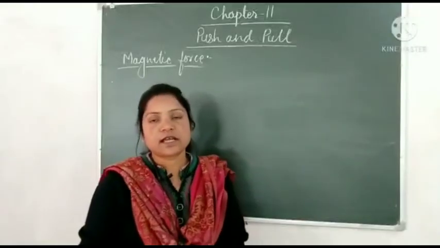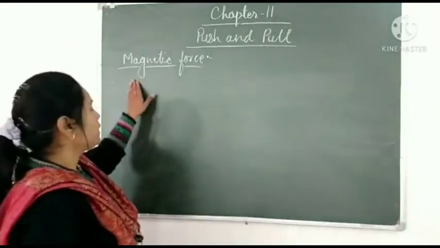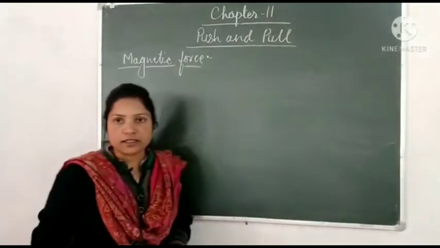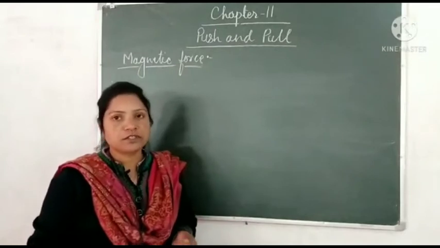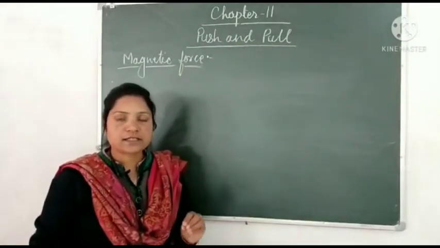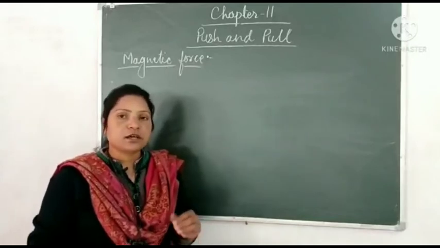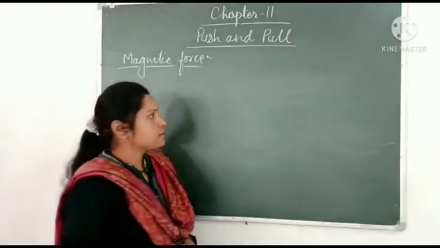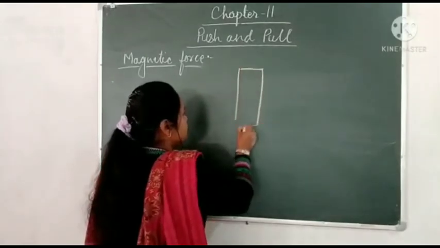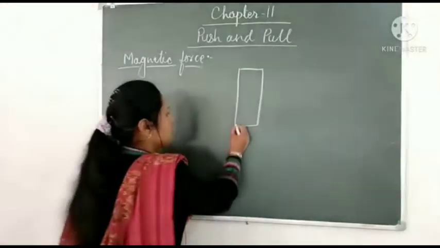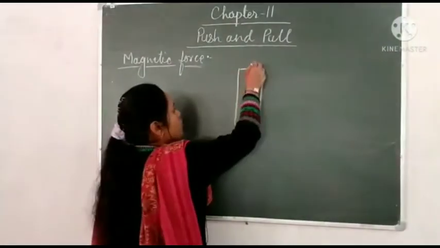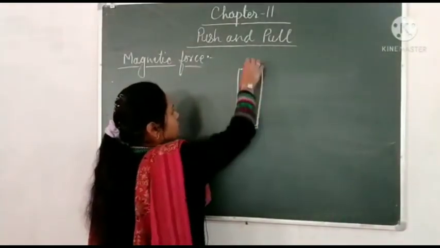Now let us understand the second force, that is magnetic force. So first of all, we should know what is magnet. A magnet is a thing which possesses a property through which it attracts a magnetic substance from a certain distance. Suppose this is a magnet, and in a magnet poles are there. So these are the poles.